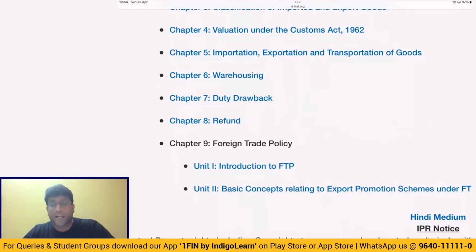Usually prior to 1-2 attempts, FTP was coming in the exam for about 4 marks. So don't take any chance, just go through that once and keep in mind the interesting concepts of the schemes. Something like advance authorization, minimum value addition is 15%, and duty-free import authorization, minimum value addition is 20%. EPCG scheme, export promotion capital goods, where they told you have to achieve something like 6 times of duty saved. So like these interesting points, you just keep in mind, because there's a high probability that a question may come in the exam for 4 marks, my dear friends.